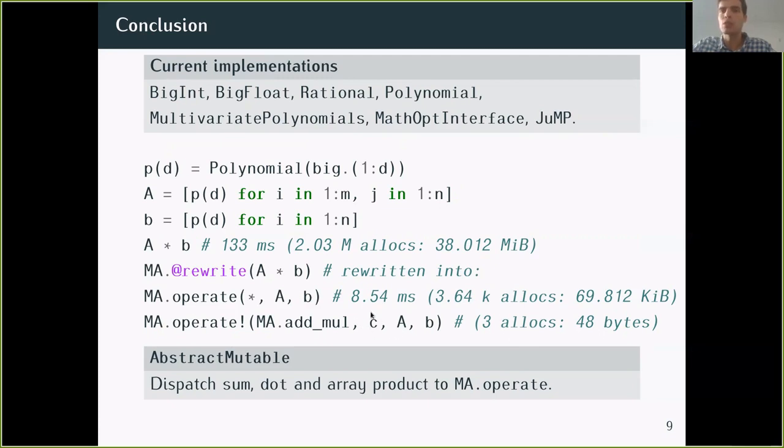In fact, in many cases, you can pre-allocate it because maybe you're going to do a matrix vector multiplication with different vectors or different matrices, and you can reuse some vector. So you can get almost no allocations. And this remaining allocation is actually the allocation of a buffer, and you can also pre-allocate this buffer and get zero allocation if you want. And if you want this to be automatically rewritten like this when the user calls it, even outside of the rewrite macro, it's also possible. You just need your type to be a subtype of abstract mutable. And so this is actually done by the types in these three packages.